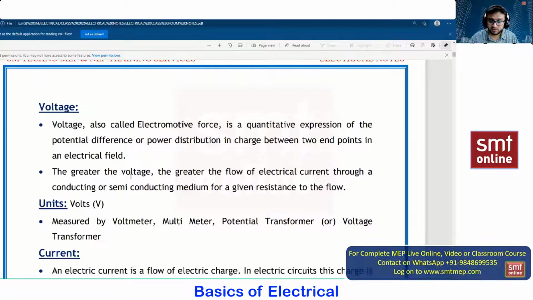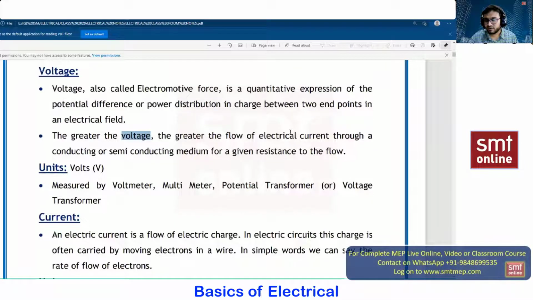Whenever the voltage value is more, the greater the voltage, the greater the flow of electrical current, meaning the flow of electrons will be more. And this flow of electrons in a conductor or in a semiconductor is based upon the resistance value. If the resistance value is high, the flow of electrons will be less. If the resistance value is less, the flow of electrons will be more. Please make a note of this.